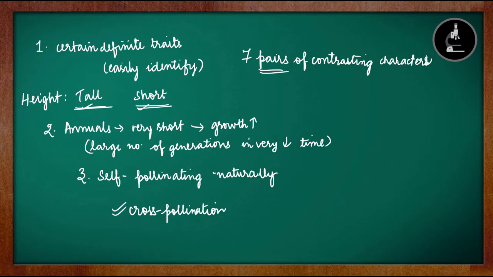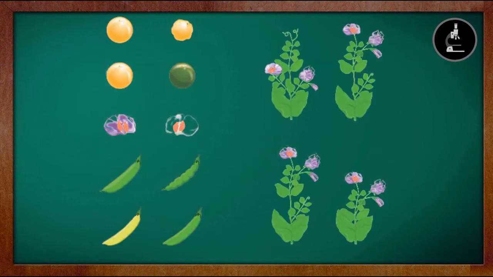So these are the most important reasons why he chose the pea plant for his experiment. Now when we are clear with the various reasons for selecting pea plants, let us understand these 7 pairs of contrasting characters which I mentioned here. We will be discussing all the characters in detail. So these were the 7 pairs of contrasting characters which Mendel chose. One by one we will discuss.